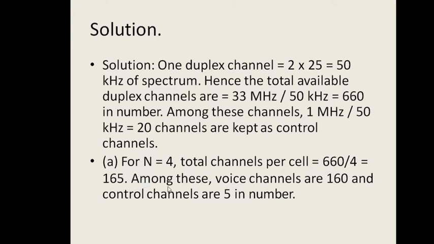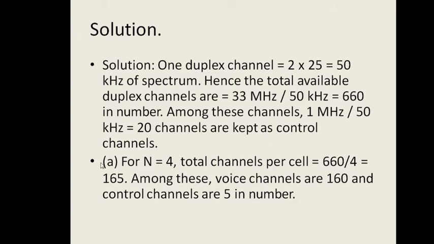Then out of 165, the voice channels are 160 for each cell. And how many control channels are available per cell? That is the total number of control channels divided by the number of cells. So the total number of control channels, 20, divided by 4, we get 5 control channels in each cell.